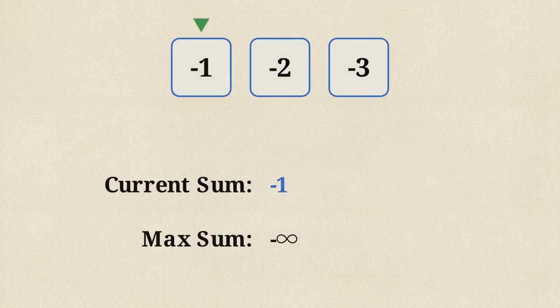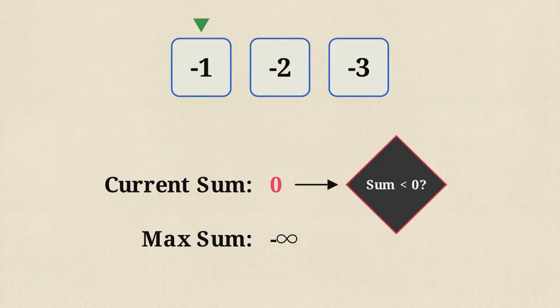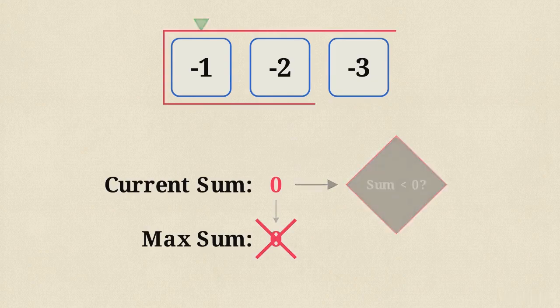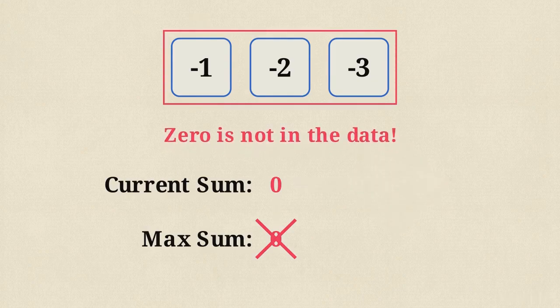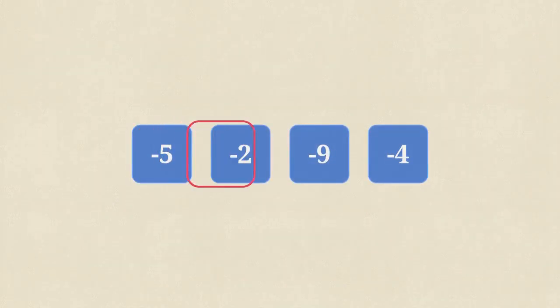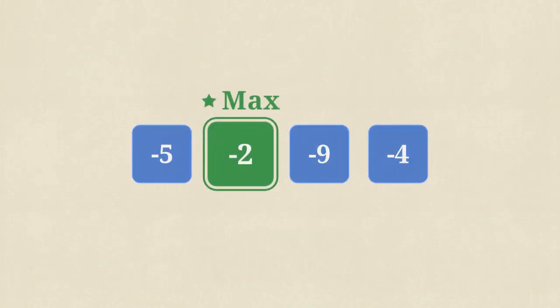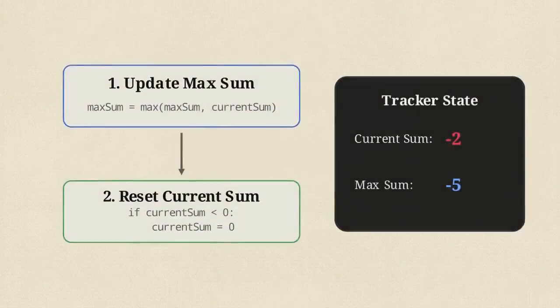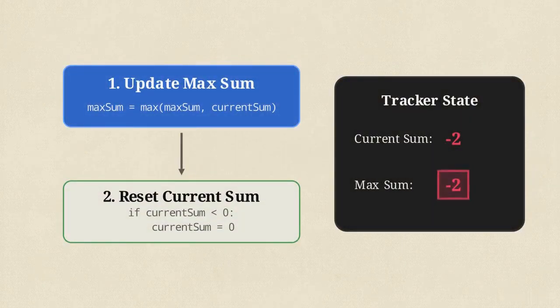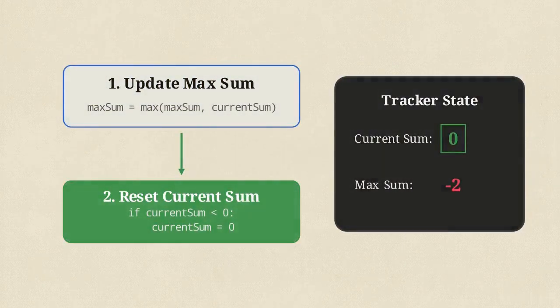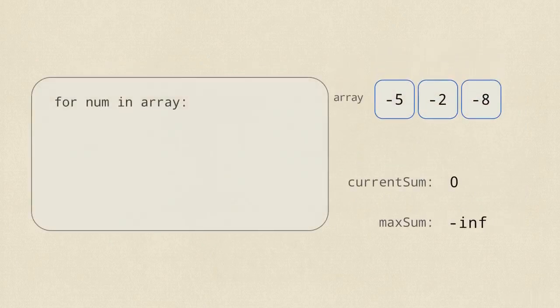If the algorithm resets a negative sum to 0 immediately, it will return 0 as the highest sum. But in this array, 0 doesn't exist. The logic has invented a high score that isn't in the data. The correct answer for an all-negative array is the smallest negative number within it. To find it, the code must be able to record that negative value before the reset happens. We solve this by strictly sequencing the code.